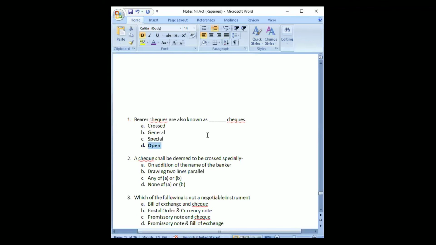But in case of promissory note and bills of exchange, it cannot be a bearer instrument because the RBI is not giving permission for that. It can be only for currency notes that RBI would make it a bearer instrument.